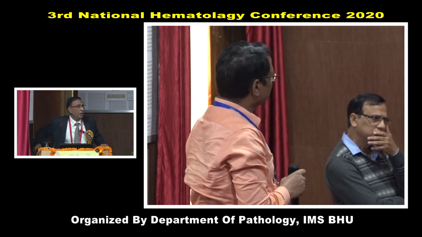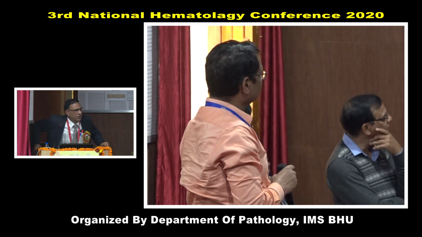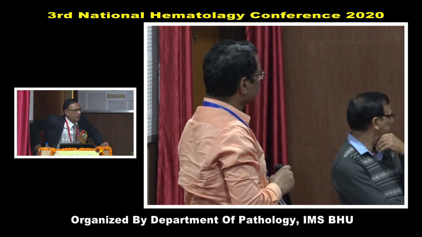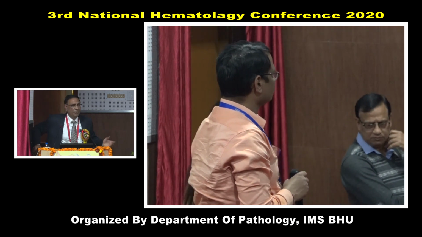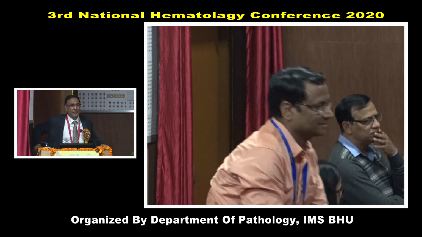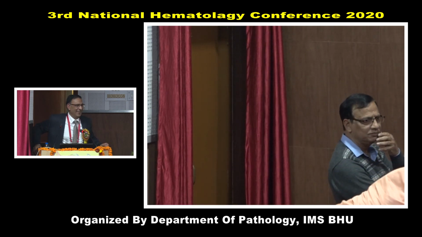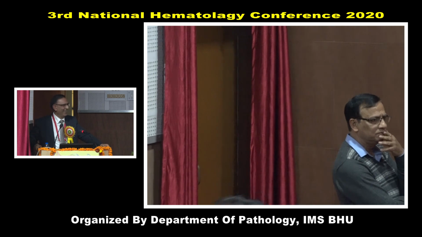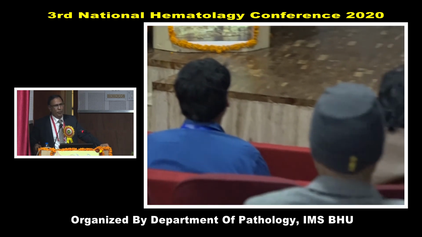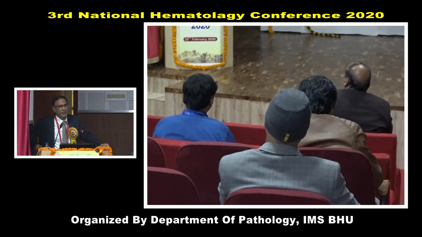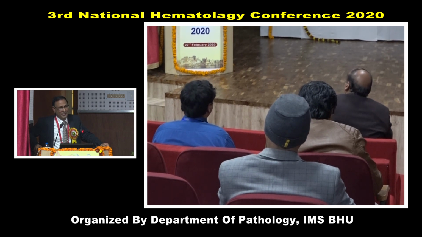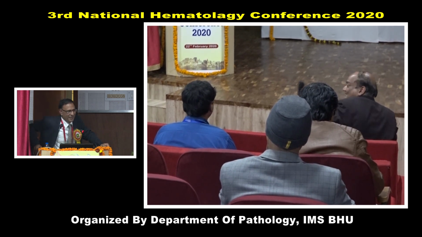And not only this, 7% of patients more than 70 years of age will have this mutation, normally. You don't know the cause. That is called CHIP. That is why clinical correlation is very important. Follow-up and correlation is important, because disease doesn't happen overnight. It may take years, so you must be vigilant enough.